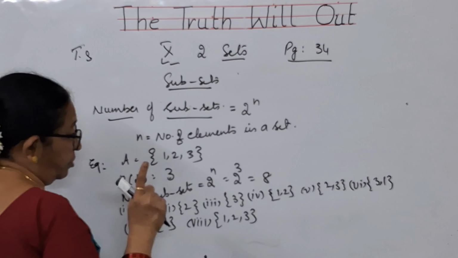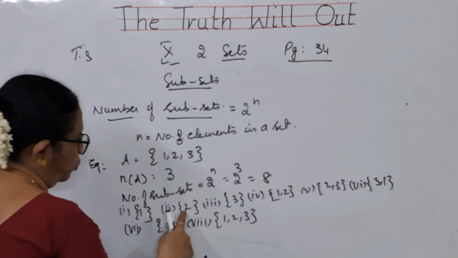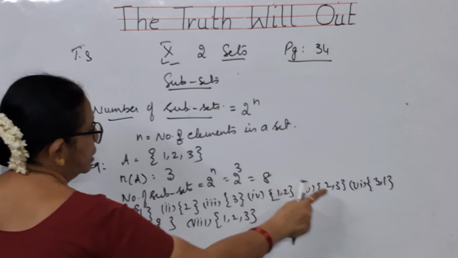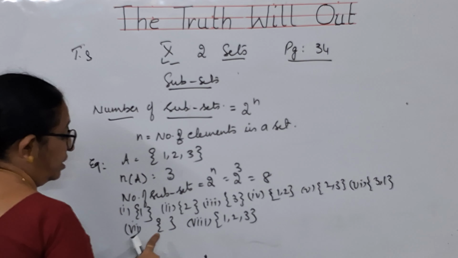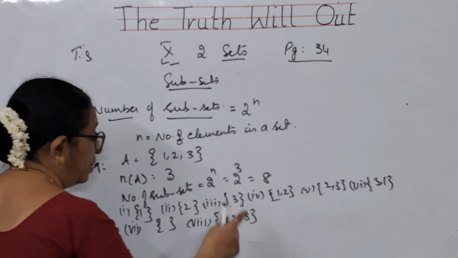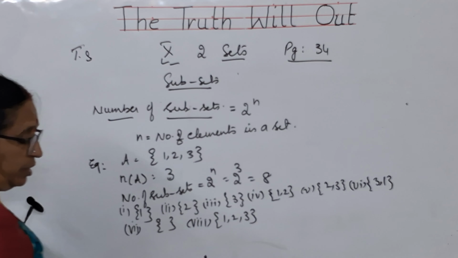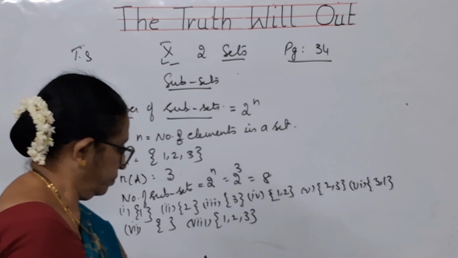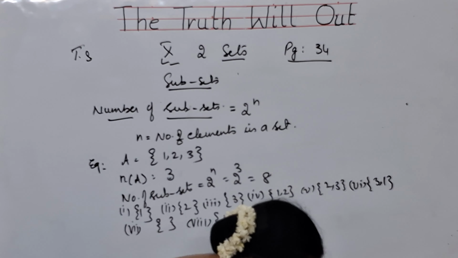How will you get them? Each element will be considered as one subset. So first is 1, second is 2, then third one is 3, then the fourth one is 1, 2, fifth one 2, 3, sixth one 3, 1, and the seventh one is the null set. I have told you earlier, the null set is a subset of every set. And the eighth one, the set itself is a subset: 1, 2, 3. So this is how you are going to write the subsets, children. It's very important for you. So please copy it.